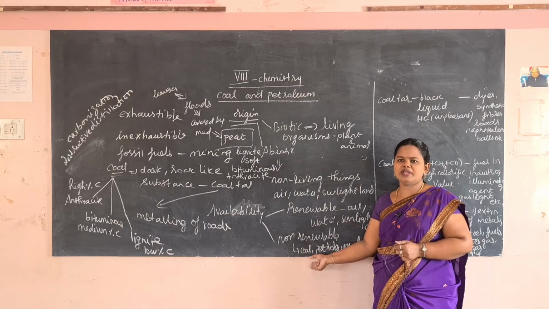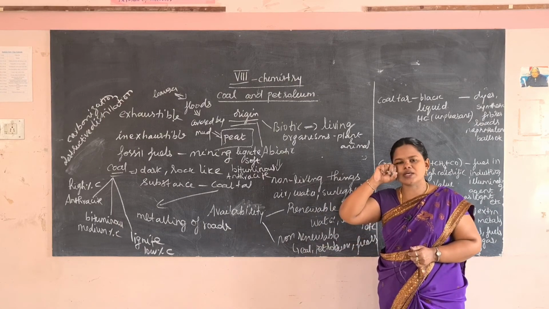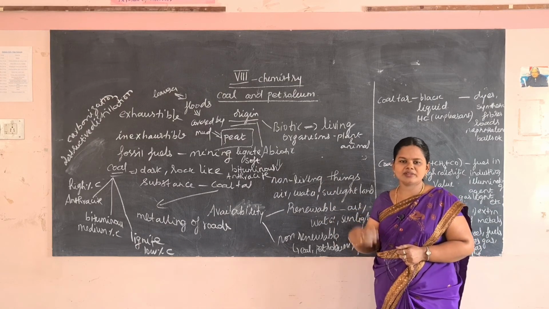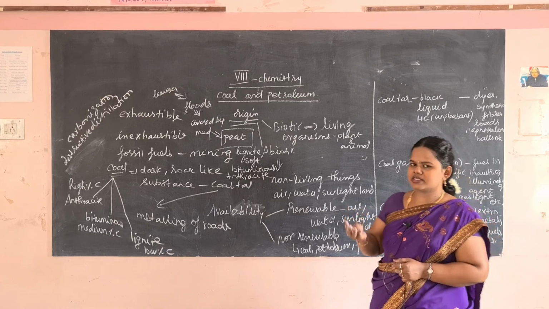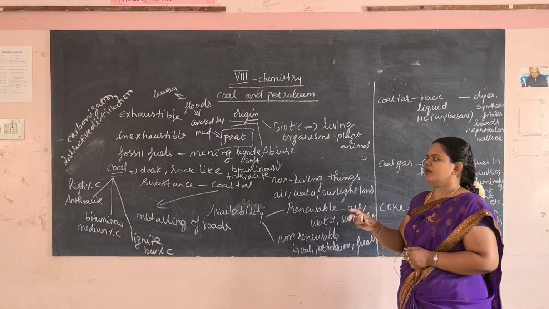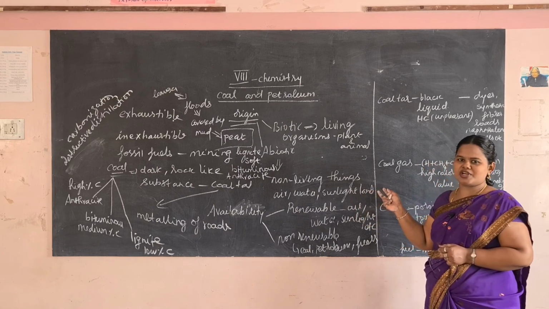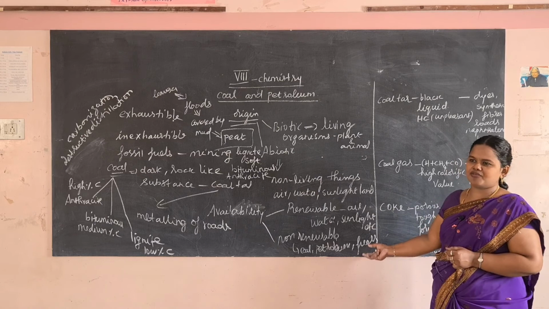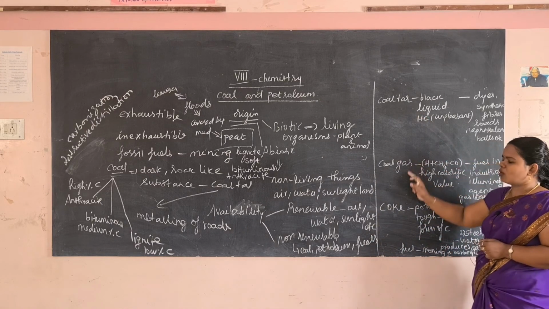We have seen how coal is obtained through mining. What are the three types of coal? Anthracite, bituminous and lignite, which contain a high percent of carbon, and carbonization is a slow process. Then through destructive distillation we obtain different forms of coal, that is coal tar, coal gas and coke.